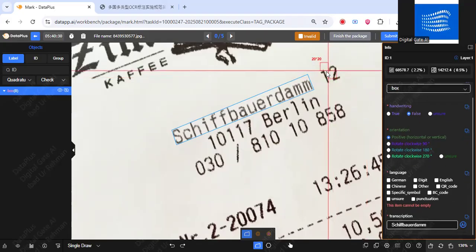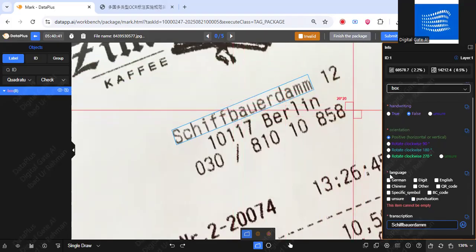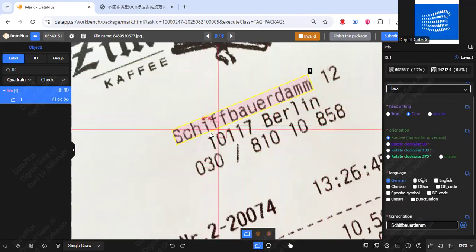So this is the thing. Now I'm going to make the second box like this. It was fine. I have to select here. It's just text, and the text is in German. So I'm going to select the language German, and here you can see the box number one is now properly segmented. Now make sure that there are no errors.